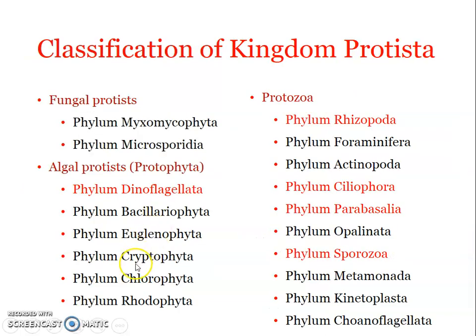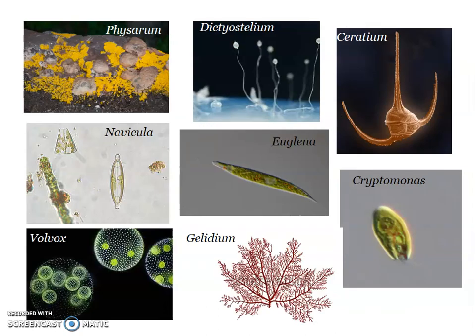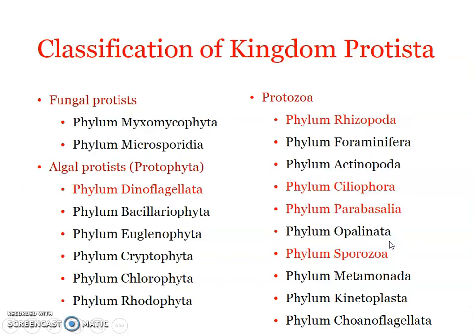Now the next group is phylum Cryptophyta. Cryptophyta is relatively a small group, but obviously an ecologically and evolutionarily very important group. It includes biflagellate, that is, it contains two flagella, phytoplanktons. That is, they are chlorophyll containing, photosynthetic, that is why they are phytoplanktons, because they are free floating. Okay, so they are biflagellate phytoplanktons. They can be found in both freshwater as well as marine habitats. One of the examples we have included over here is Cryptomonas. Okay, very small microscopic organism.